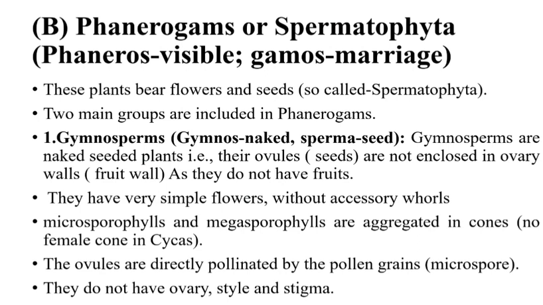They have very simple flowers, that means without accessory whorls. And what are the accessory whorls? Calyx and corolla are accessory whorls. Microsporophylls and megasporophylls are aggregated into cones. There is no female cone present in cycas. The ovules are directly pollinated by pollen grains, that is microspores. They do not have ovary, style and stigma.